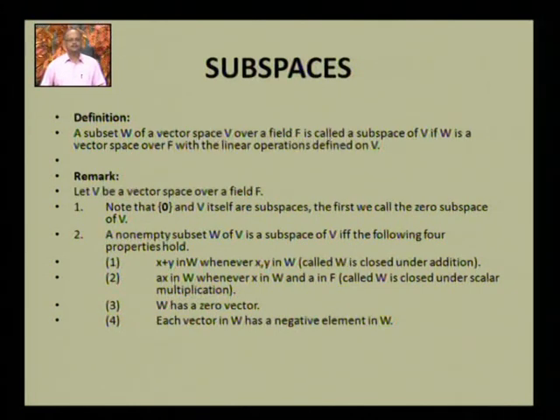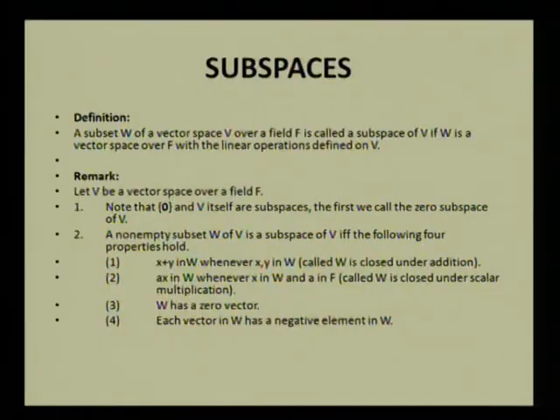Now we define subspaces. A subset W of a vector space V over a field F is said to be a subspace of V if W is a vector space over F with the linear operations inherited from V. Some remarks: if V is a vector space over the field F, the single point set containing the zero vector and V itself are subspaces. They are called the zero subspace of V.